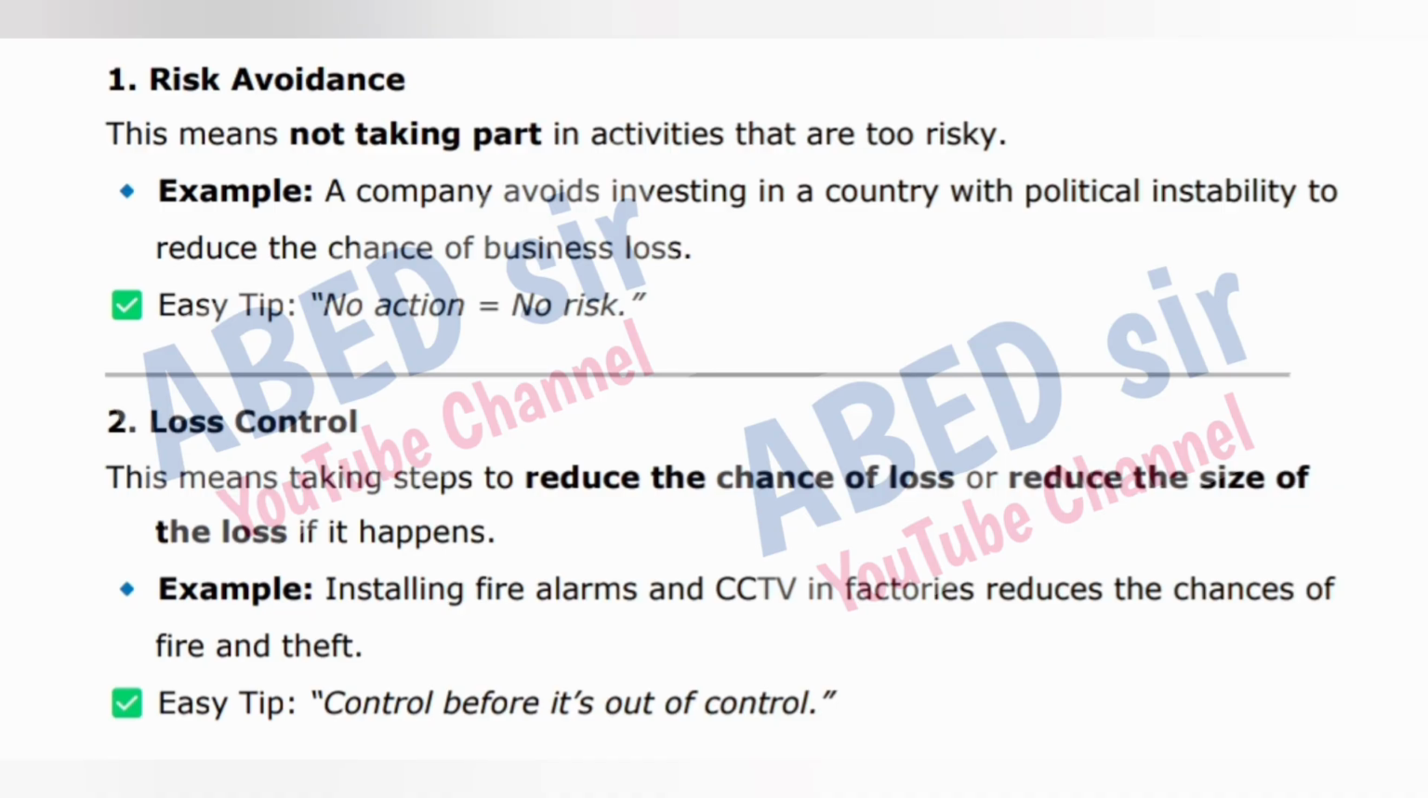2. Loss control. This means taking steps to reduce the chance of loss or reduce the size of the loss if it happens. Example: installing fire alarms and CCTV in factories reduces the chances of fire and theft. Easy tip: control before it's out of control.